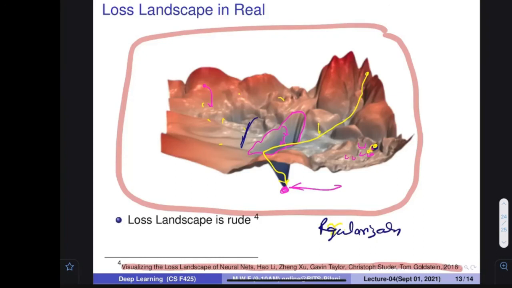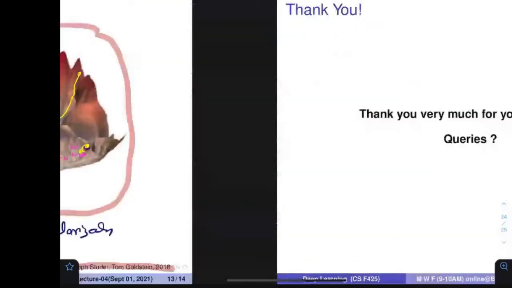So the loss landscape is very important to understand, how the loss is there in your neighborhood. Then only can you apply standard methods that can take you to the right parameter. So that's all for today.